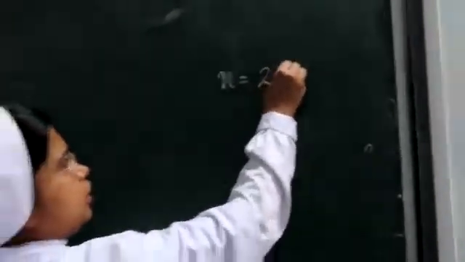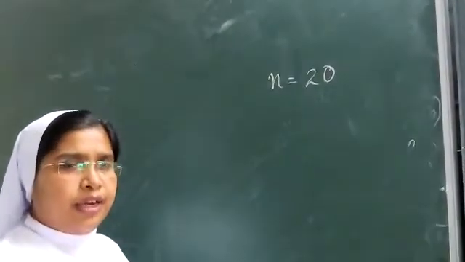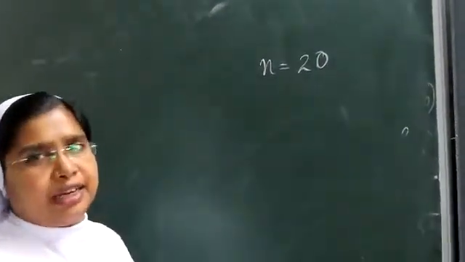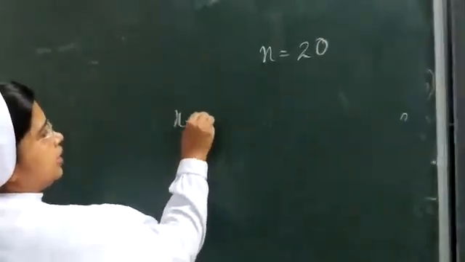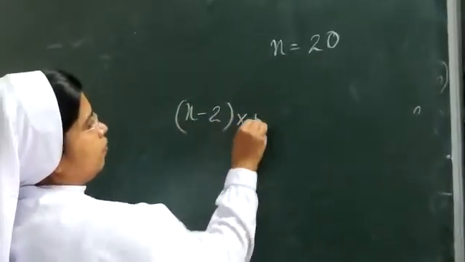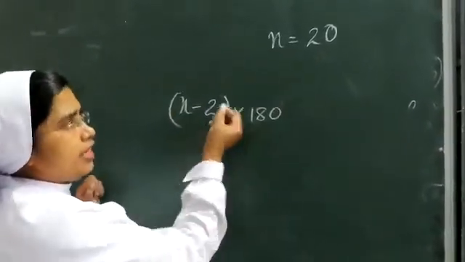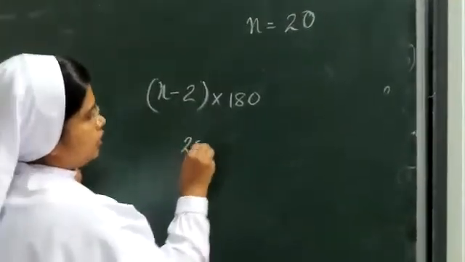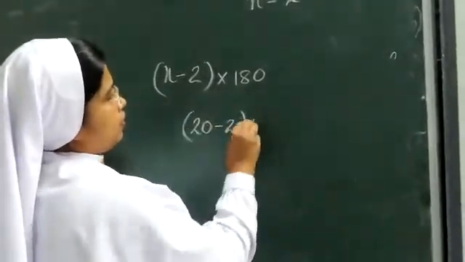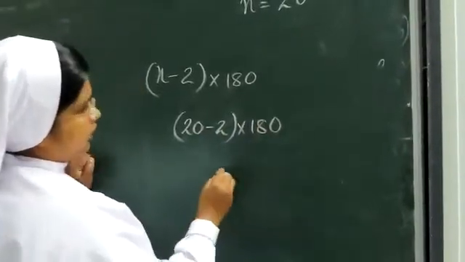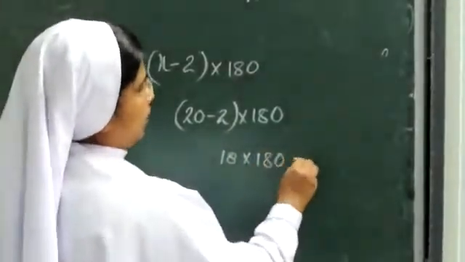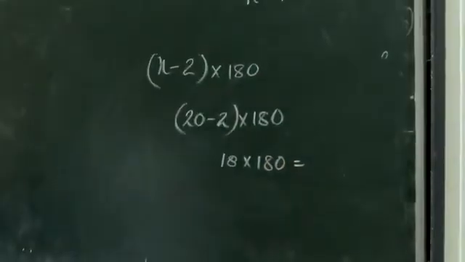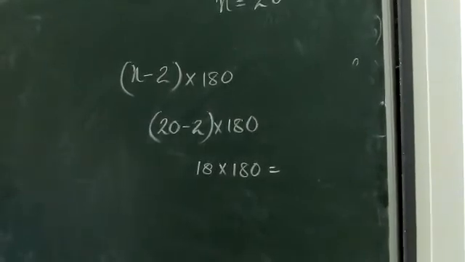Each angle we have to find out. How many sides are there? n is equal to 20. 20 sides are there. Now you have to find out what is each angle. So we can write (n minus 2) into 180. Okay, so we have n is equal to 20. So (20 minus 2) into 180, that is 18 into 180. How much is 18 into 180?